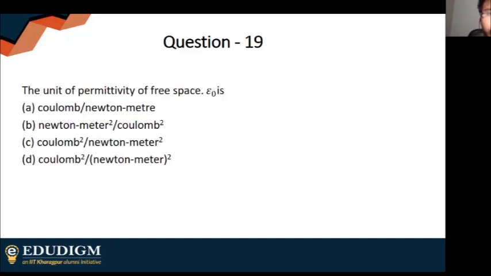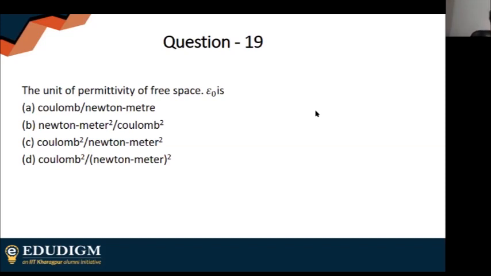Anyways, moving on. The unit of permittivity of free space. I think you all know this. Just be careful with all the squares. First one to answer, I'm just looking for one first answer.